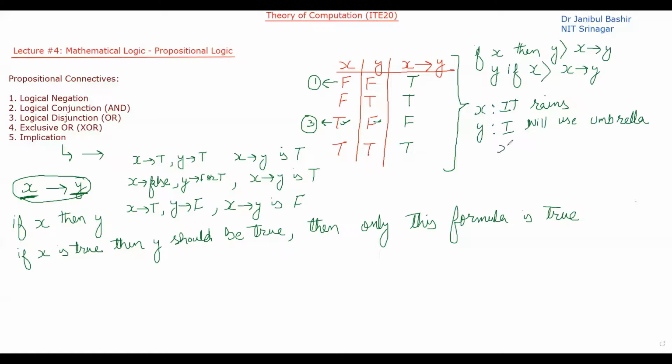So X implies Y here means that if it rains, then I will use umbrella.